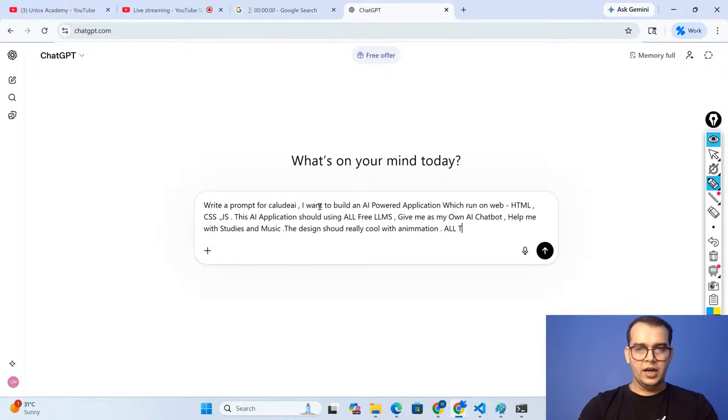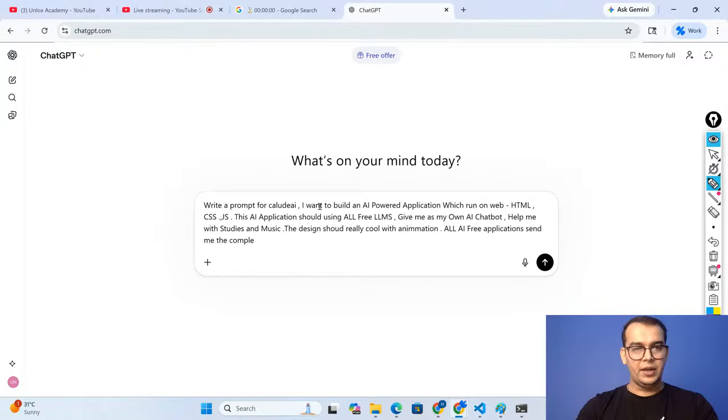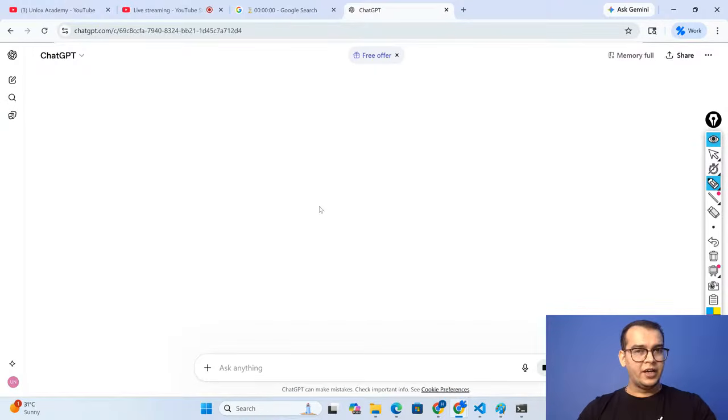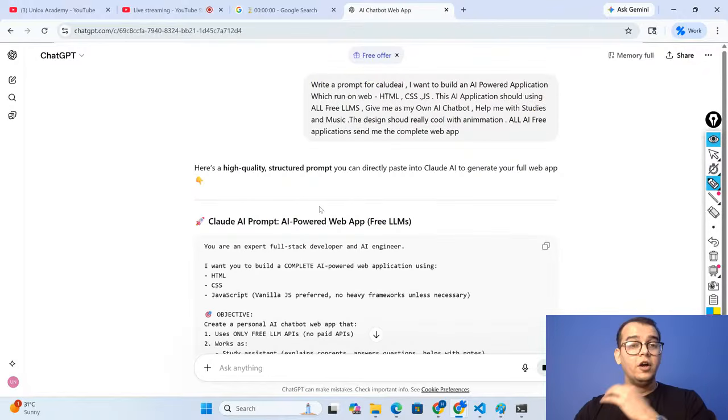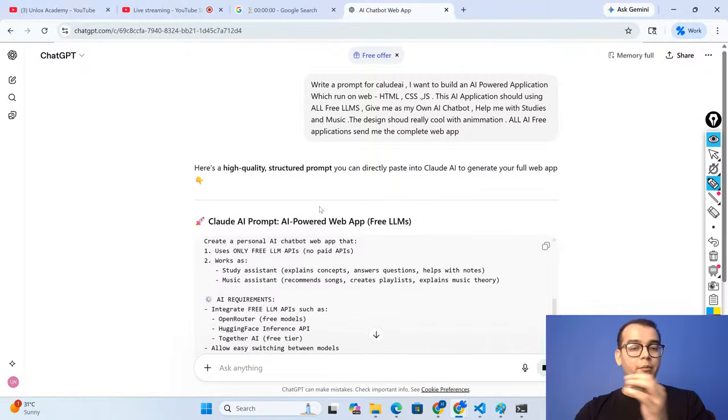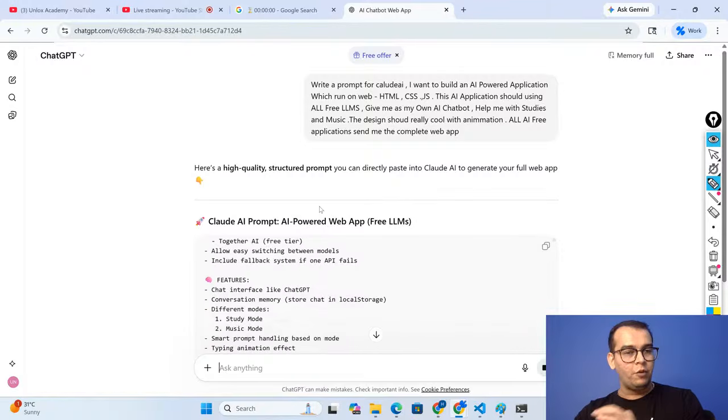All AI models, all free AI applications, okay. I don't want any paid application, so make sure that you use all the free applications as well, and send me the complete web application. Done. I have written a prompt to ChatGPT because it will create a prompt for Claude. And why are we using Claude? Because Claude is a great platform to create things, guys.